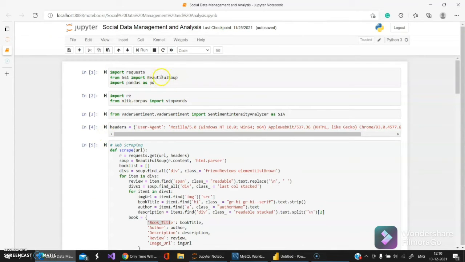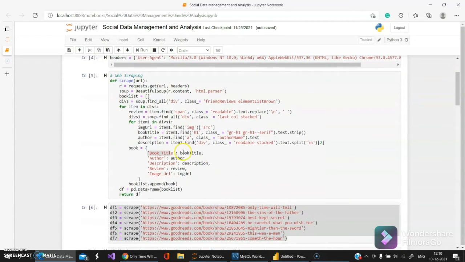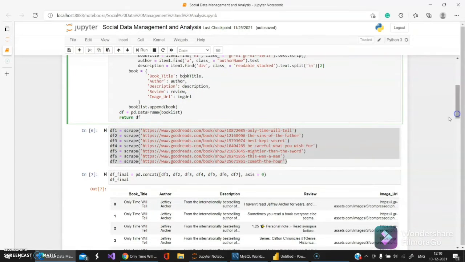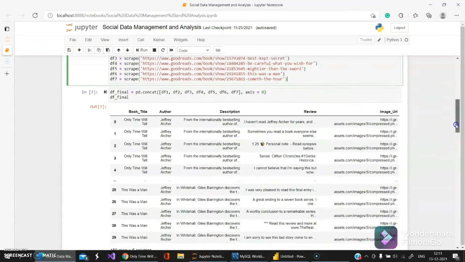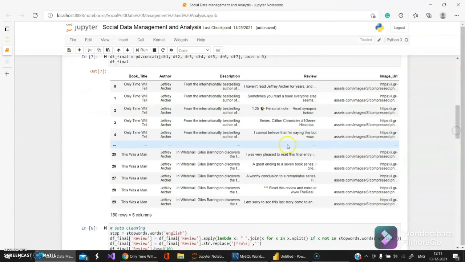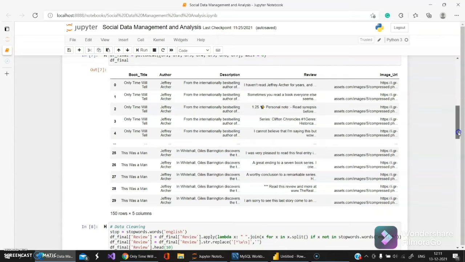For the web scraping, I've used Beautiful Soup. This is the code here. You can see I'm going to fetch book title, author, description, review, and image URL for the image classification. So I used 7 different web links, and I'm going to store this data into different data frames. So these are the 7 data frames, and then I join these data frames to get one single data frame, which I'm going to analyze or store into a database.